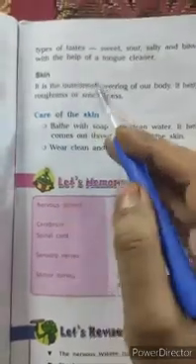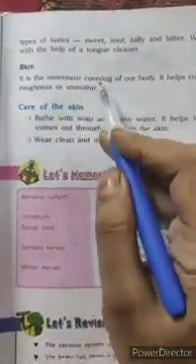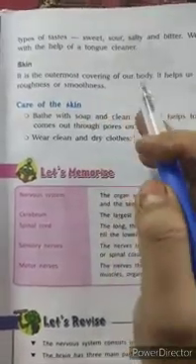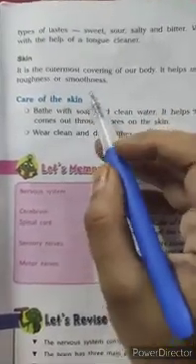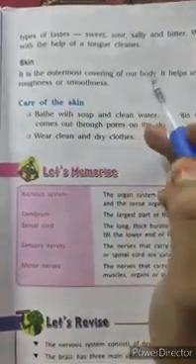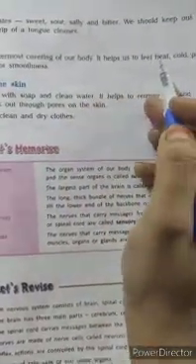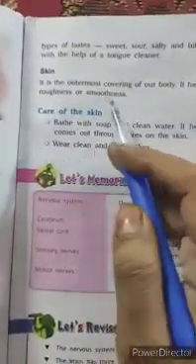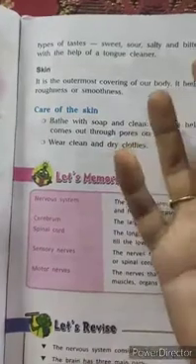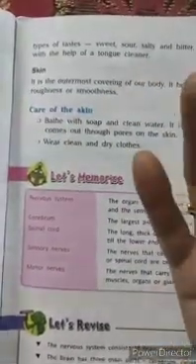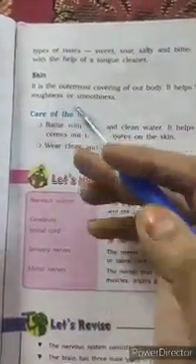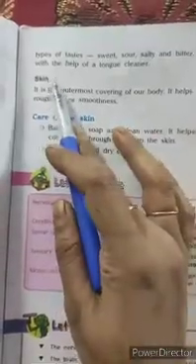Now, the last one is skin. It is the outermost covering of our body. Our whole skeleton is covered with skin, so the body is totally covered with skin. It helps us to feel heat, cold, pain, pressure, roughness or smoothness. Yes, the skin basically helps us to feel anything. When the season is hot or cold, we feel it with the help of skin only. Smoothness, roughness, everything we can feel with the help of skin.